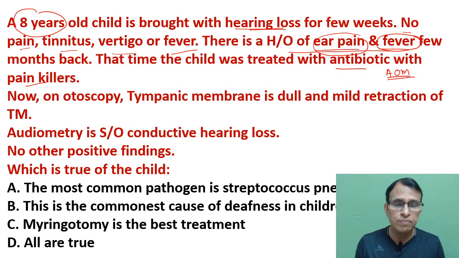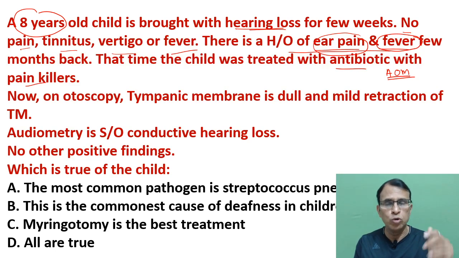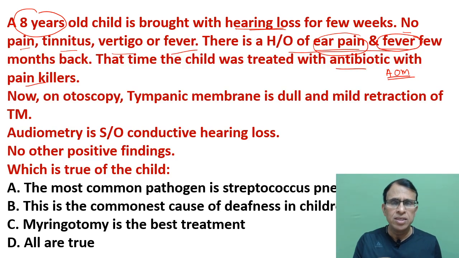Why acute? Short history and pain. Pain and fever indicate an inflammatory disease. Acute otitis media is usually due to blockade of the eustachian tube. The eustachian tube gets blocked due to congestion. We all know the eustachian tube opens in the nasopharynx. So when somebody has congestion of the nasopharynx, like nasopharyngitis, rhinitis, sinusitis, pharyngitis, tonsillitis, all these conditions cause congestion of the eustachian tube and the tube gets blocked. When it is blocked, it is not able to function properly, and this causes acute otitis media.